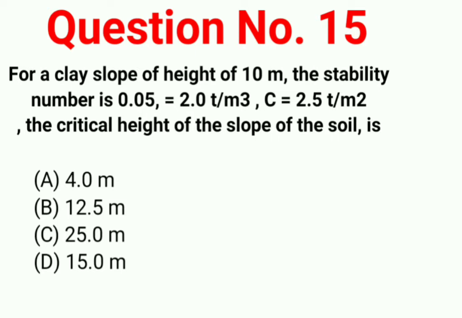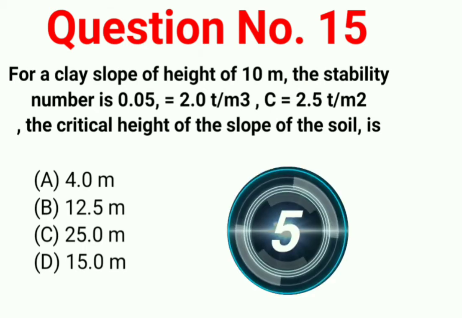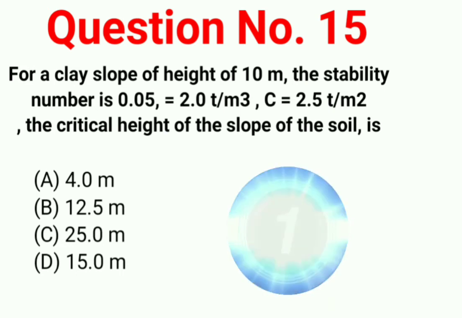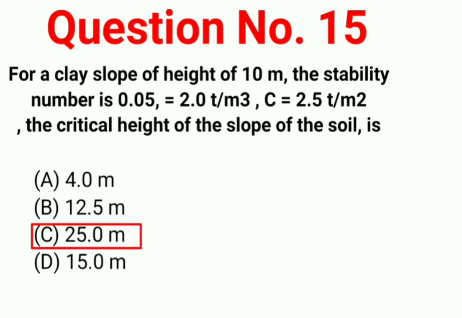Question number 15. For a clay slope of height 10 meter, the stability number is 0.05, gamma equal to 2 t per meter cube, c equal to 2.5 t per meter square. The critical height of the slope of the soil is option A, 4 meter; option B, 12.5 meter; option C, 25 meter; option D, 15 meter. Your correct answer is option number C, 25 meter.